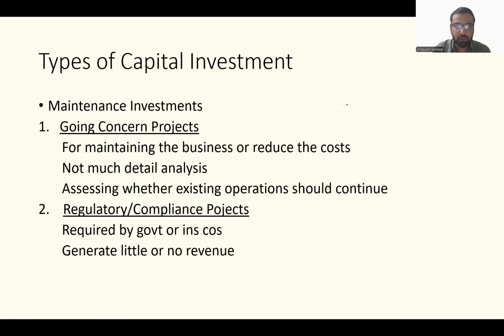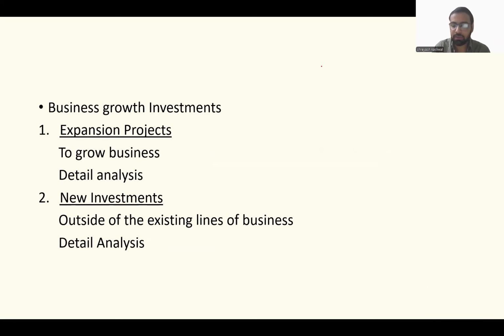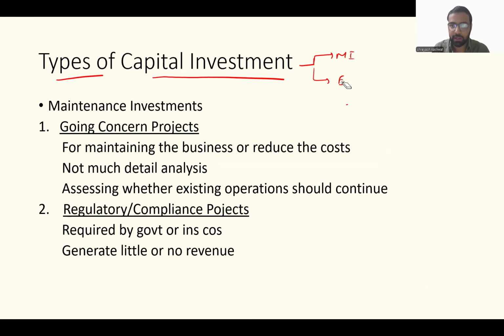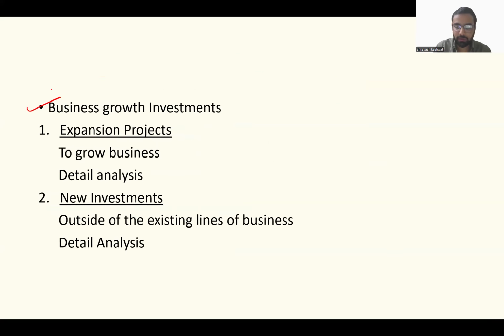The concept that we're going to understand today is types of capital investment. Primarily there are two types of capital investment a company makes. What is capital investment? Capital expenditure, basically capex. There are two types of it. First is the maintenance investment, and the other one is the expansion investment, or business growth investment, is what I would like to call it.